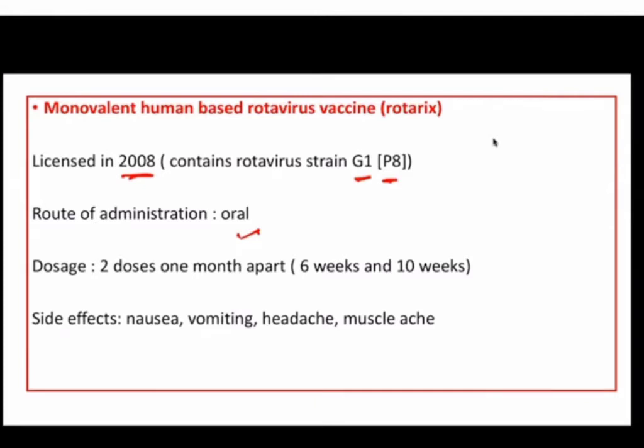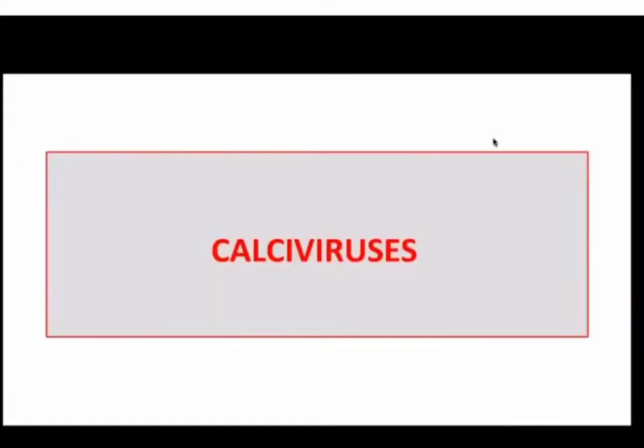So there is an added advantage of live attenuated oral vaccine. Then the dosage is 2 doses 1 month apart, generally given at 6 weeks and 10 weeks. Side effects are minor, such as nausea, vomiting, headache, muscle ache, but no cases of intussusception have been associated with this vaccine as well. So these are the vaccines, and this is all about rotaviruses.